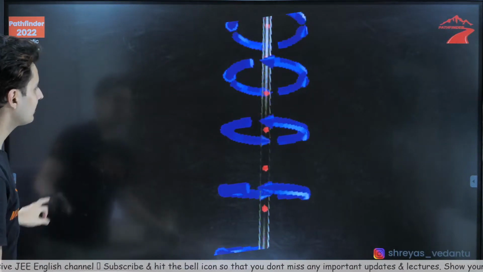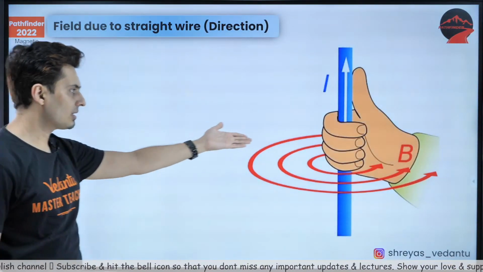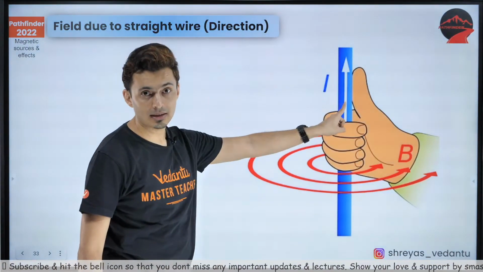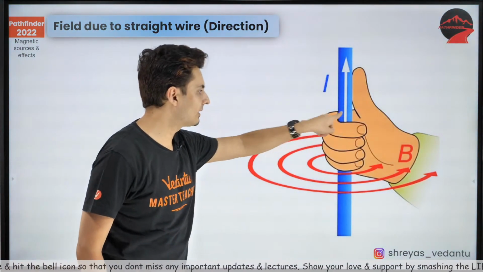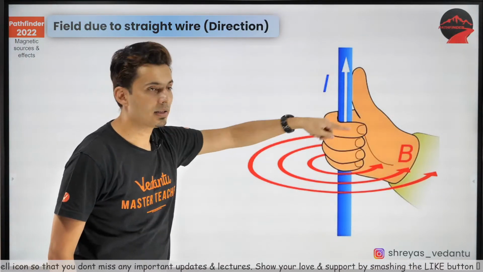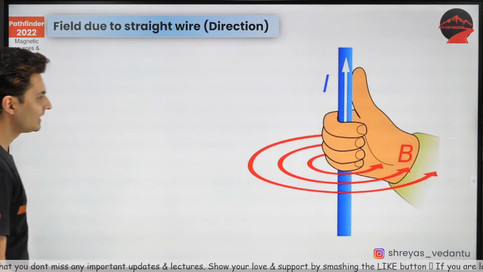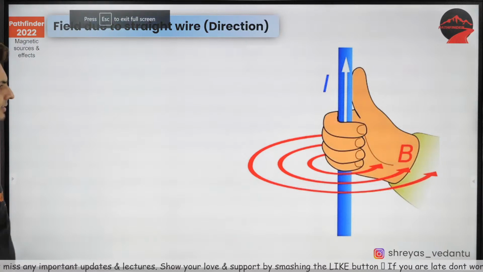So it's simple. This is how you're supposed to hold the current carrying wire. Keep this in mind, the field will go like this. Yeah, it's a circular magnetic field. You would have studied this in 10th standard.